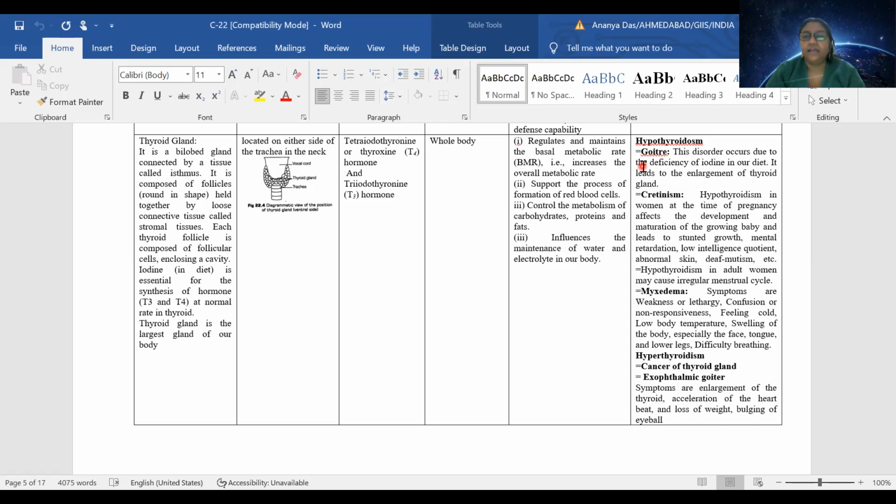Okay. And if a female is suffering from cretinism, then the female can have an irregular menstrual cycle. But the word cretin is generally used for children, and you will feel bad to see those children.